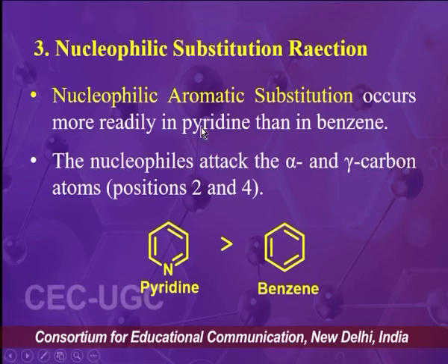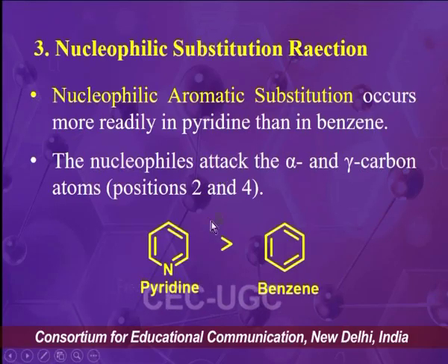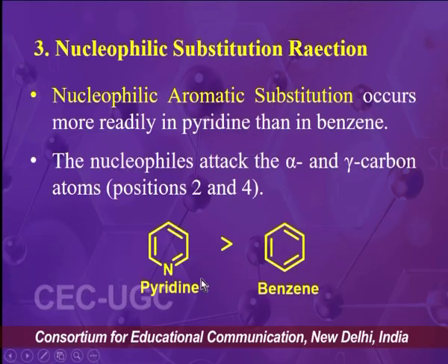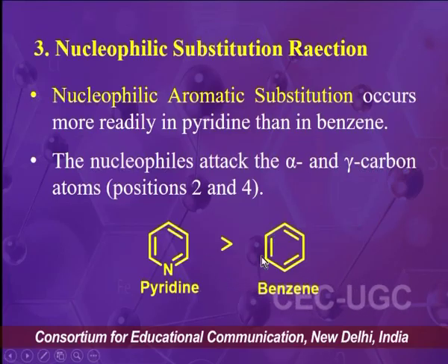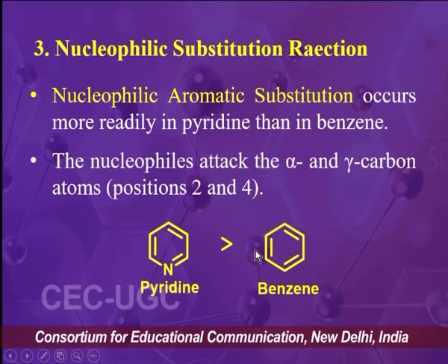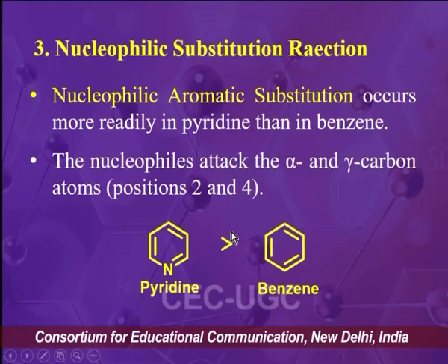So in nucleophilic substitution reaction, we will discuss two kinds of observation. The first observation is that pyridine is more reactive than benzene for the nucleophilic substitution reaction. This is just the opposite of the case in electrophilic substitution reaction.